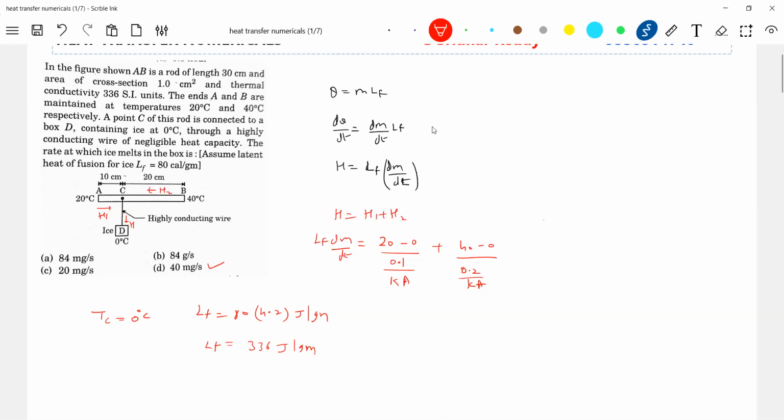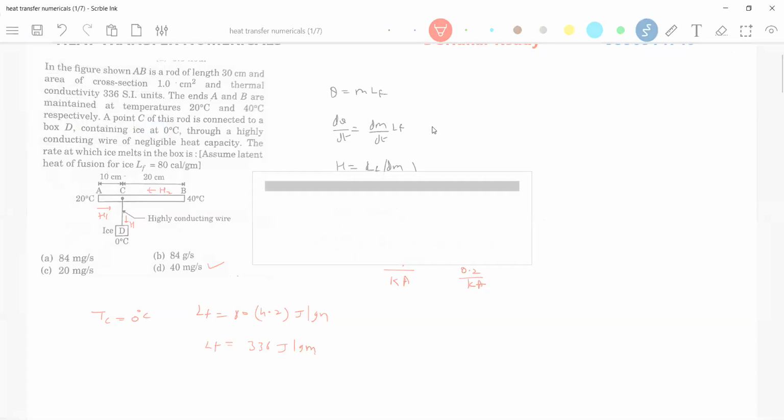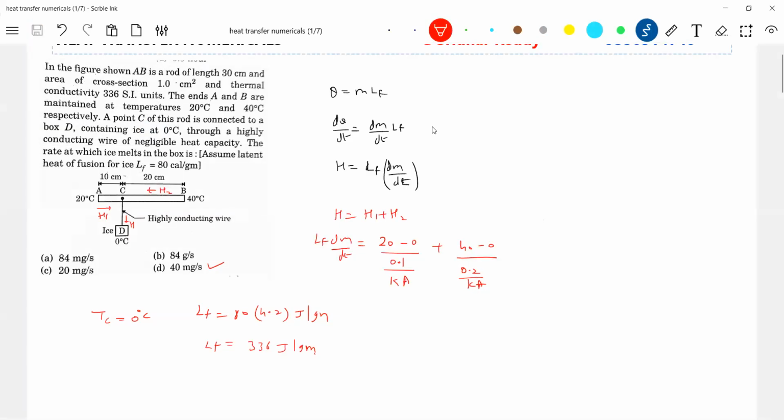Okay, do the calculation. So these are the different types of numericals you'll get. See, like we have some idea, now different cases will come. I did the same problem where there was a rod here. At that time, there was necessity to find out this temperature. But here, what happened? It's a wire. Wire means highly conducting wire. So what is the temperature of this? All points of the wire will be same.